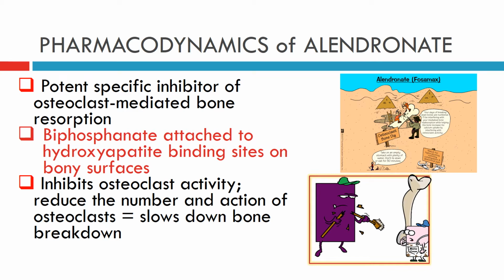Bisphosphonates cannot replace lost bone, but they can strengthen existing bone and reduce the damage that is caused by the disease process. On the image below, the purple creature is the bisphosphonate or the alendronate, which inhibits the action of the osteoclast to break down small amounts of minerals in the bone.